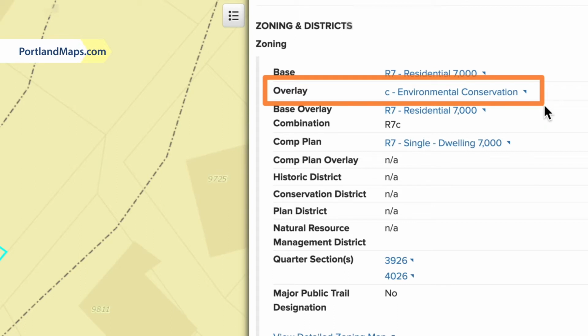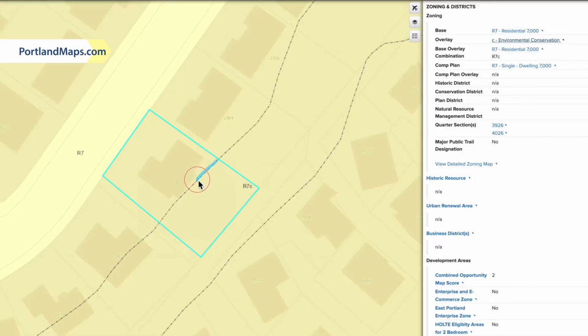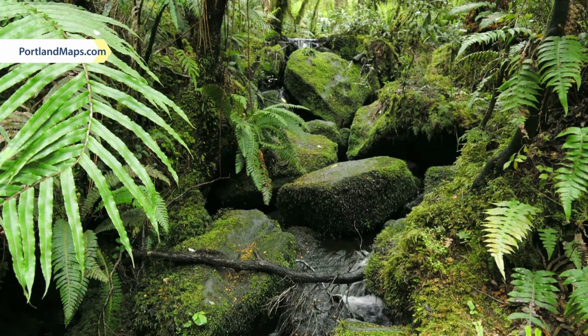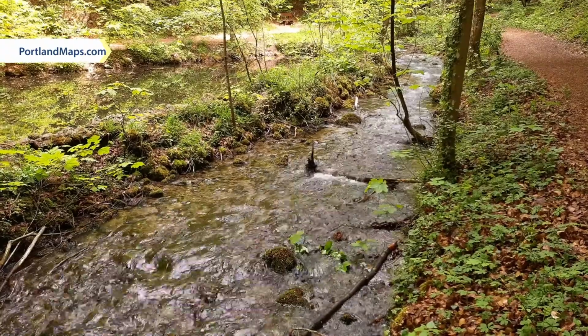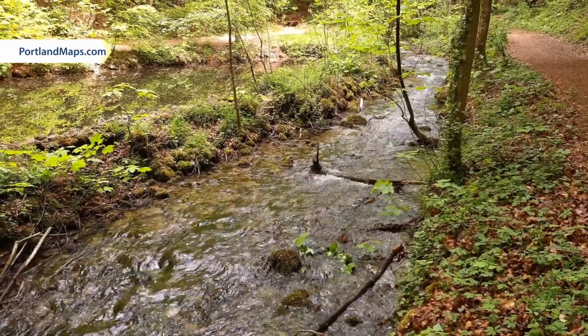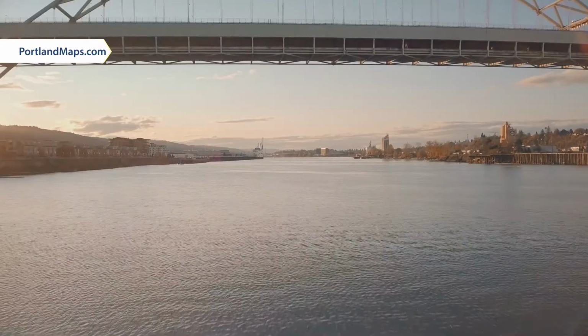That means if I wanted to build an addition or even a deck, there may be additional rules that I'll need to follow. The addition most likely can't be in the back without a thorough review by the environmental team, and that's because there's a creek down here. And they want to make sure that whatever building happens back here is not going to impact the health of that creek that eventually flows into Tryon State Park and the Willamette River.